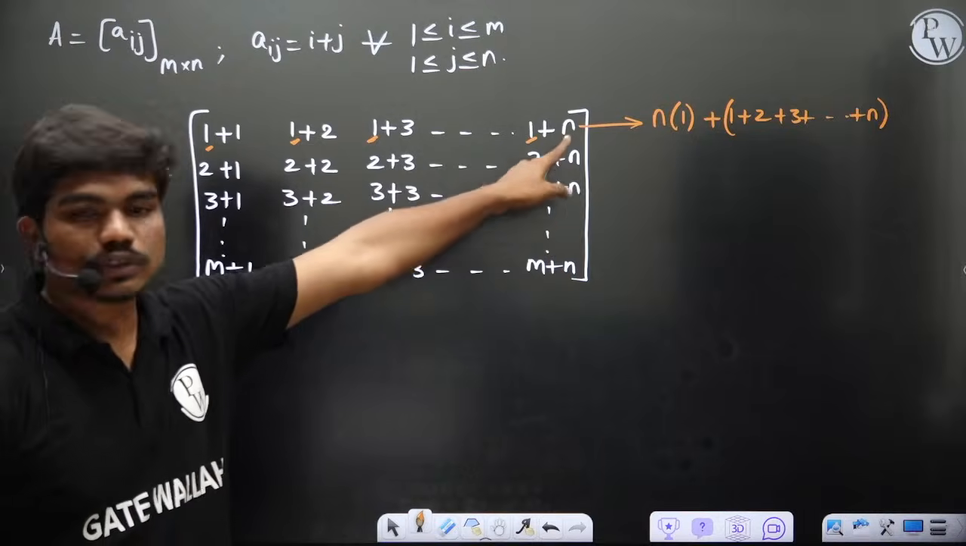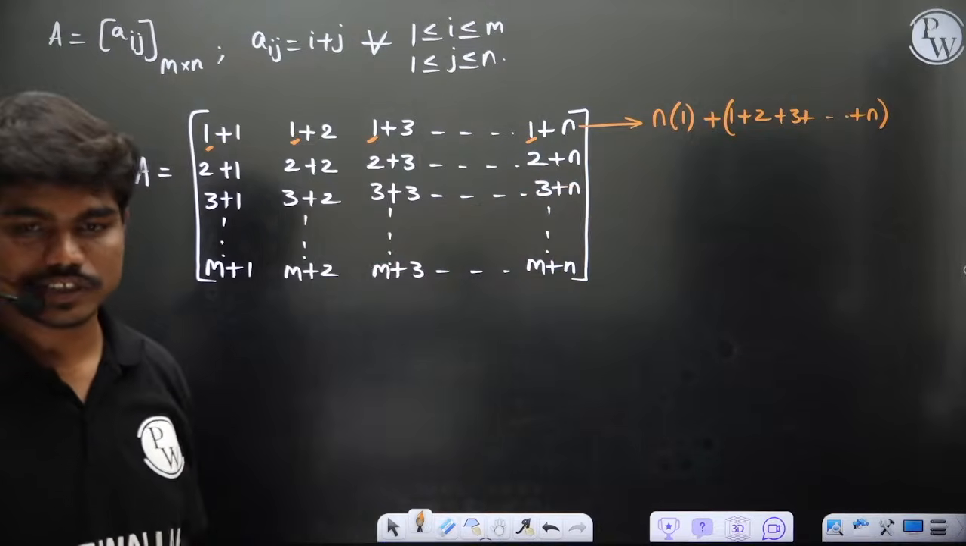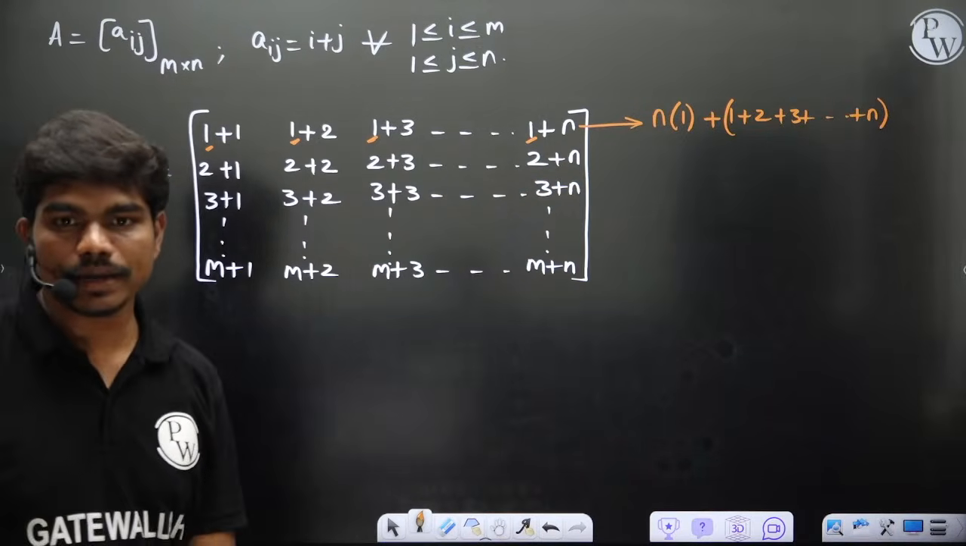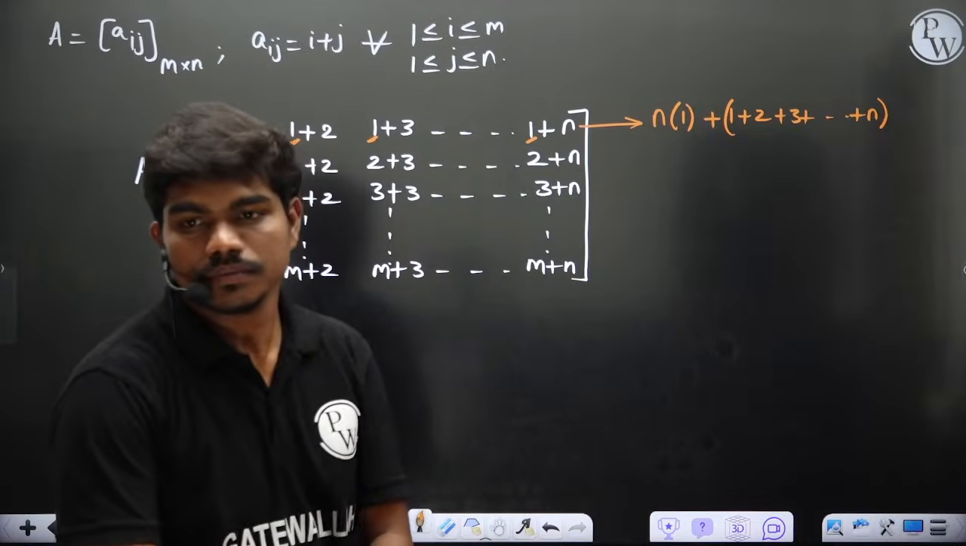Understood? n times 1 plus the sum of the first n natural numbers. That's what you have. Clear?